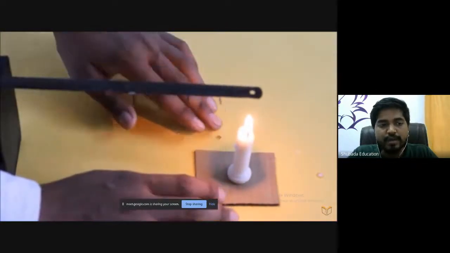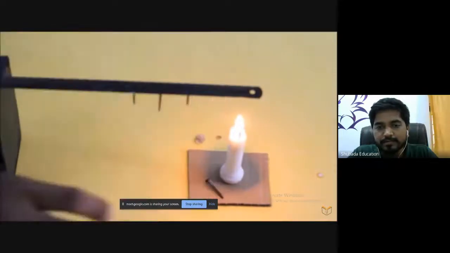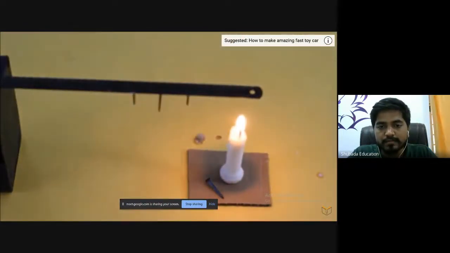We will start heating at one end of the hacksaw blade.